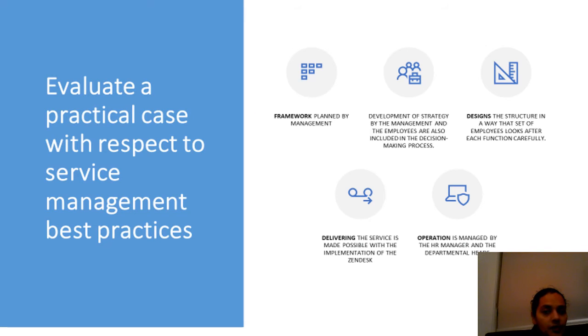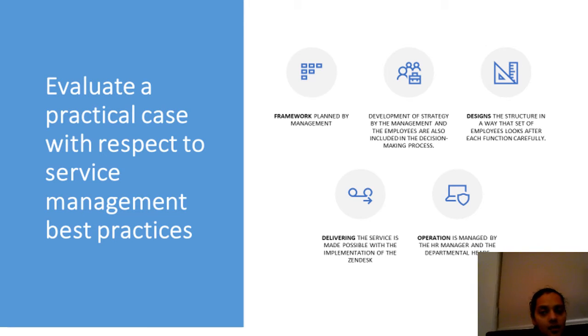In the next slide, we will discuss that the framework is planned by the management. What does that framework mean? Delivering the service to the clients by following the proper framework. Then development of strategy by management, and the employees are also included in the decision making process.